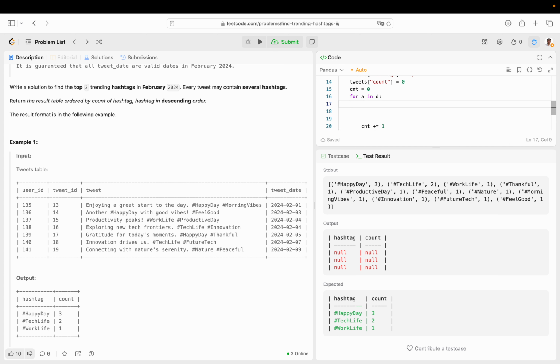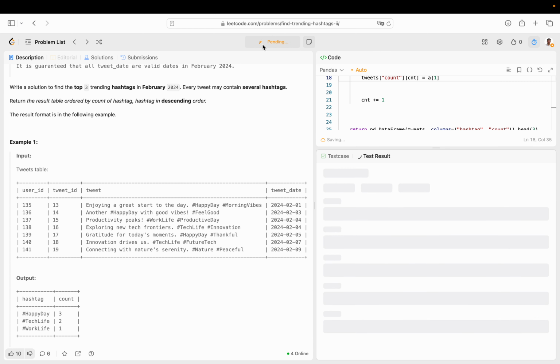This is just the way I like to do it. So filling each cell like this using what we have, and we can just say tweets of hashtag of count is a 0, and then tweets count of count is a 1.